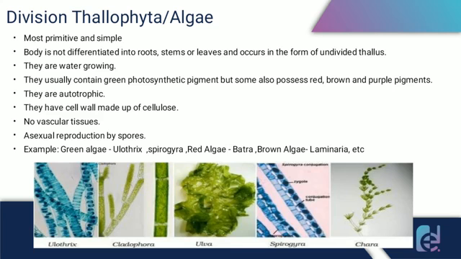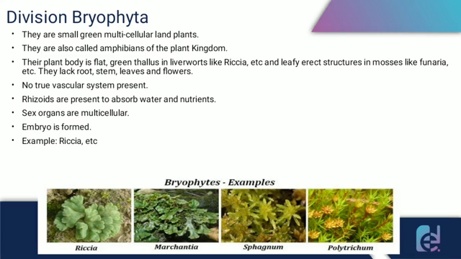Some examples of division Thallophyta are green algae like Ulothrix and Spirogyra, red algae like Batrachospermum, and brown algae like Laminaria, etc. Here are the pictures of some of these thallophytes. Take a look. The next division is Bryophyta. These are small green multicellular land plants, and they are also called the amphibians of the plant kingdom.